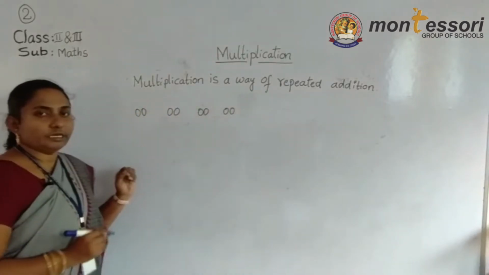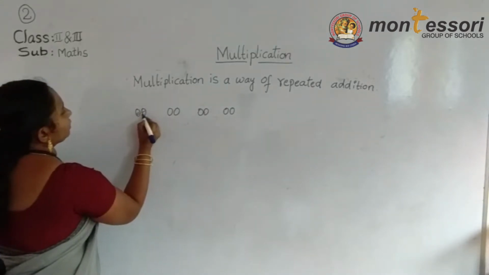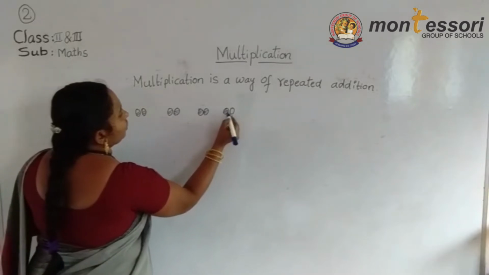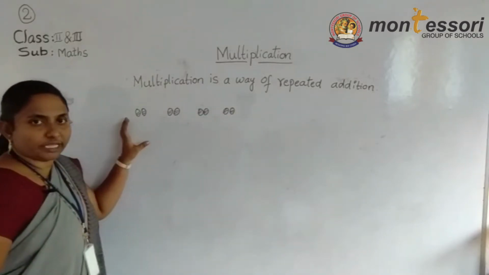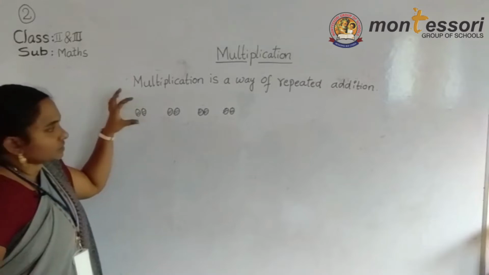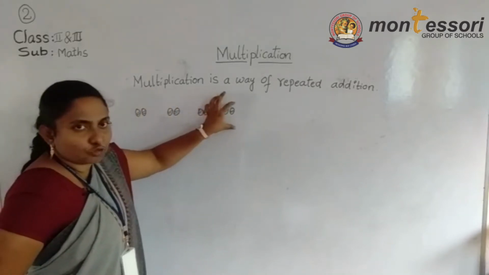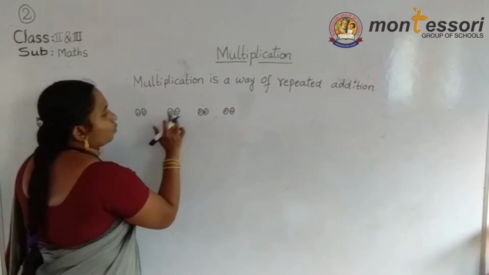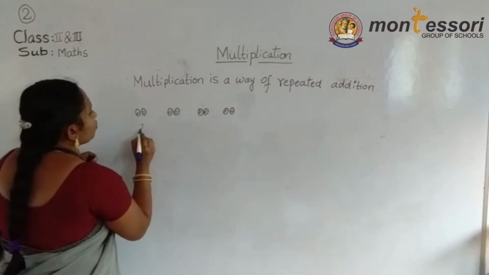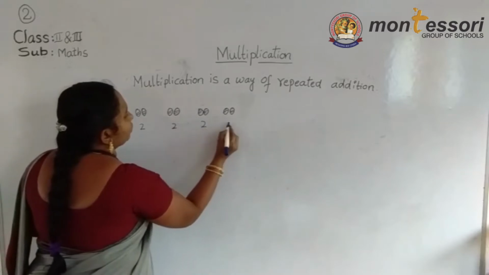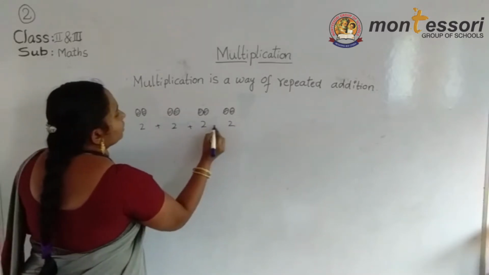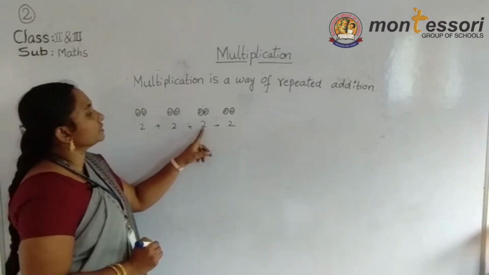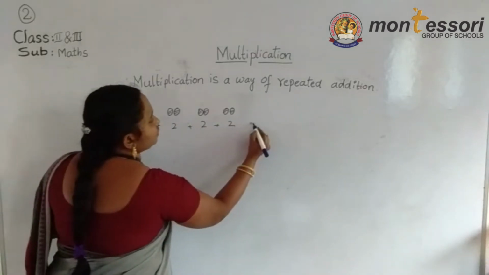Now for example, listen, here balls are there, no? Here 2 balls, here 2 balls, here 2 balls, here 2 balls. Each is one pair, 1 pair, 1 pair, 1 pair. We can do the addition: 2 plus 2, 4. 4 plus 2, 6. 6 plus 2, 8.